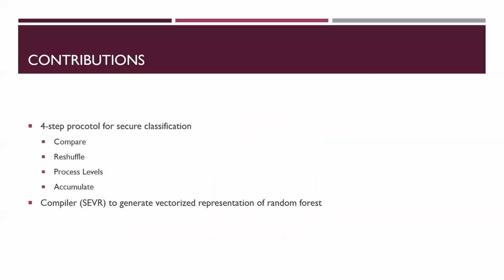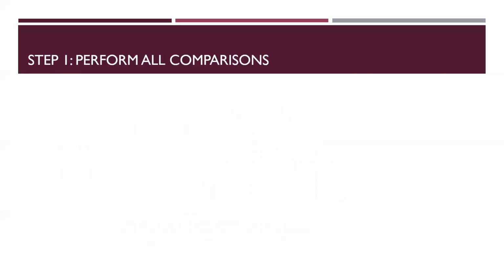We propose a four-step protocol to efficiently classify encrypted feature vectors with a restructured model, as well as a compiler, Sever, which takes a random forest model and compiles it to the primitives necessary to execute this protocol. First of all, the comparisons are performed.